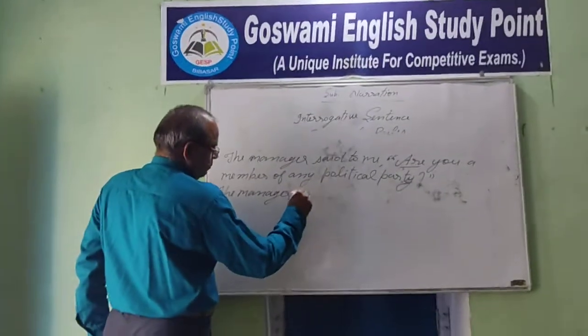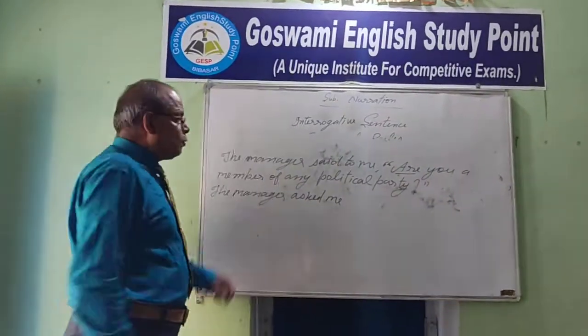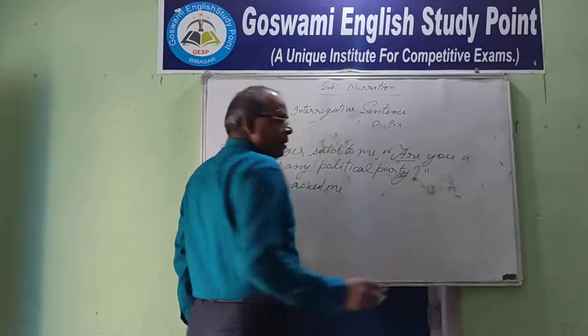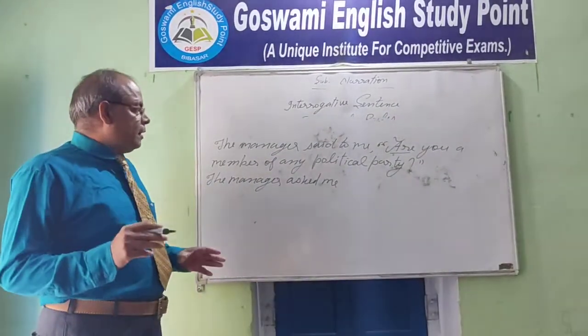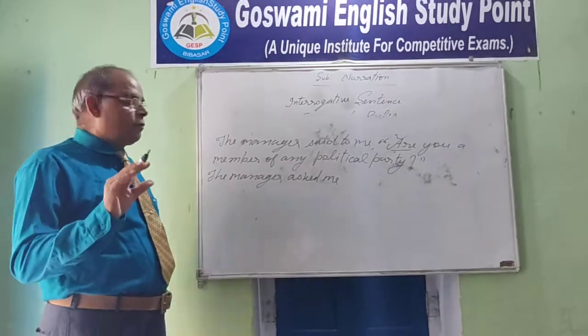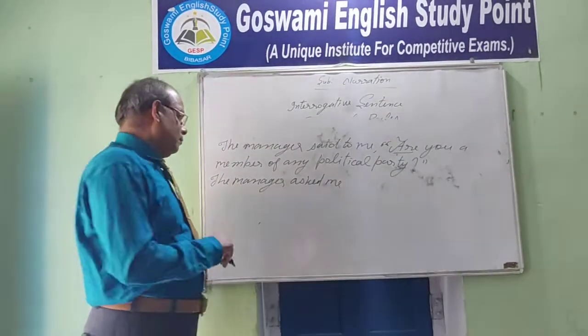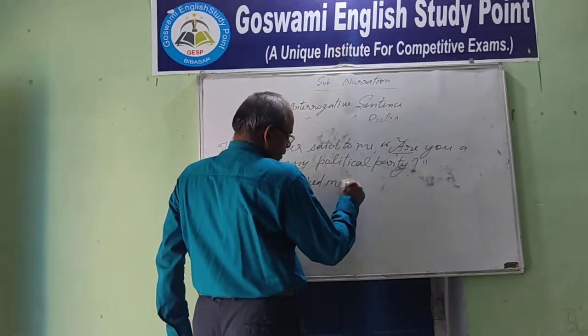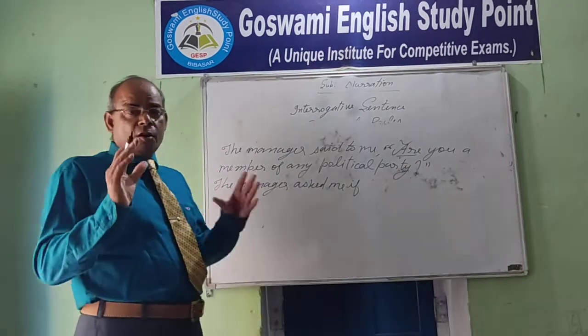The manager asked me. Now you can see this is a helping verb, and if there is a helping verb in the beginning of the sentence, we should use if or whether as a connective and change the sentence into an assertive one. Asked me if. Now in assertive, first of all take the subject.